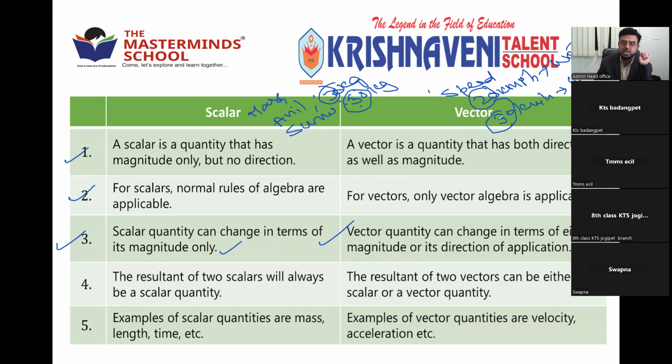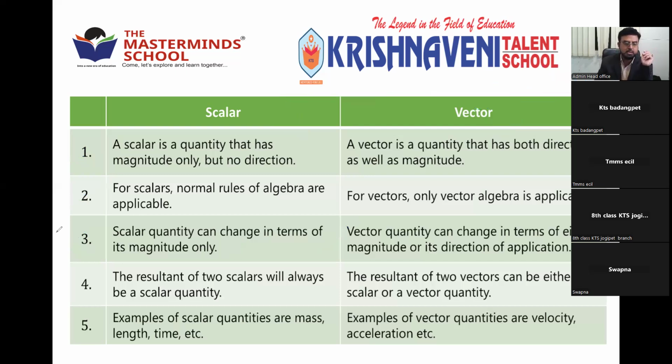Suppose the magnitude is same, but the direction changes from west to east. So 20 km per hour towards west, 20 km per hour east. So vector also changes. Suppose both change, also vector changes. So change of vector depends on magnitude, direction as well as both. Whereas change of scalar depends only on the magnitude, because it has only magnitude, no direction.